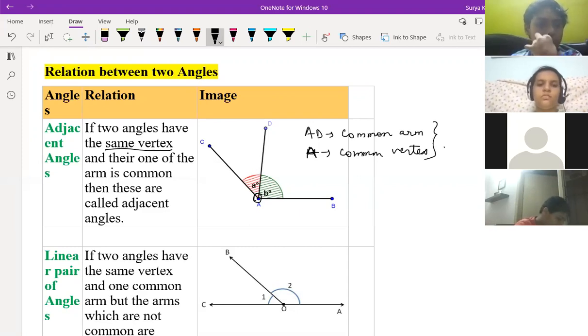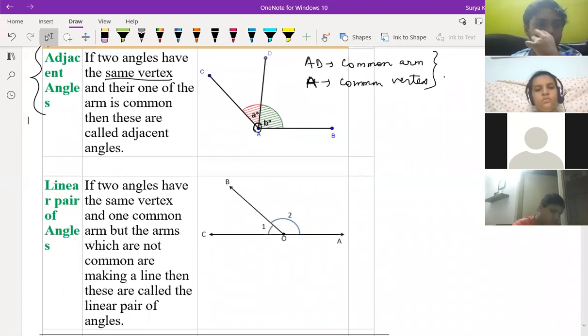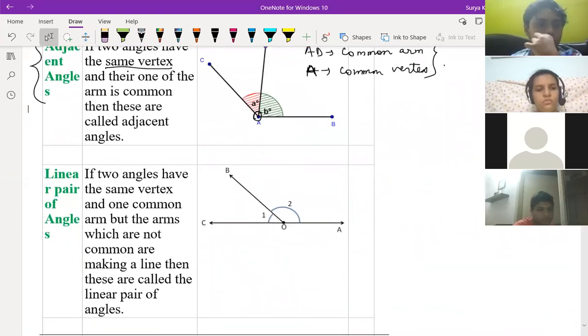So if two angles have the same vertex and one of the arms is common, then these are called adjacent angles. This is where people will get confused, in adjacent angles only. We'll have questions based on this. The rest are all easy. Adjacent angles are a bit tricky.